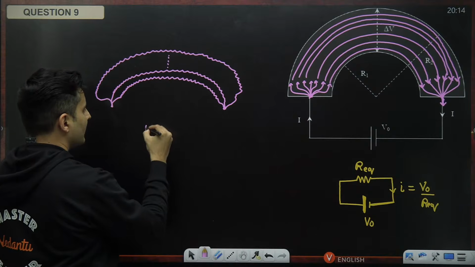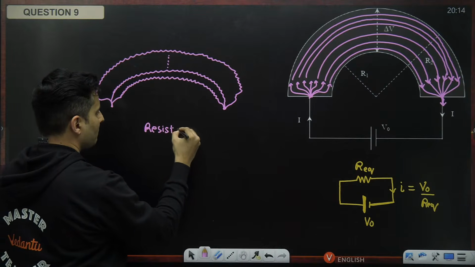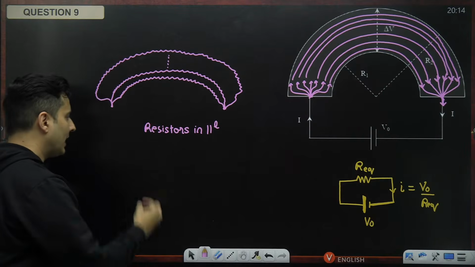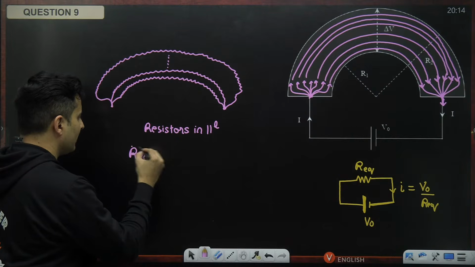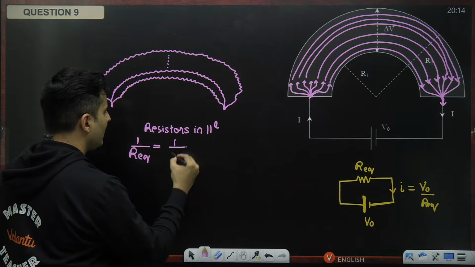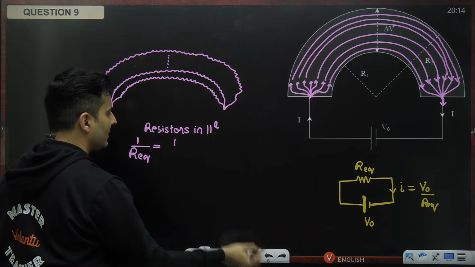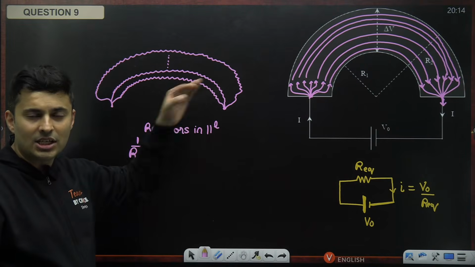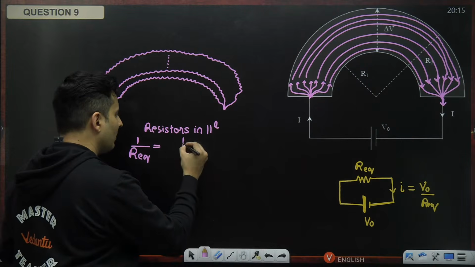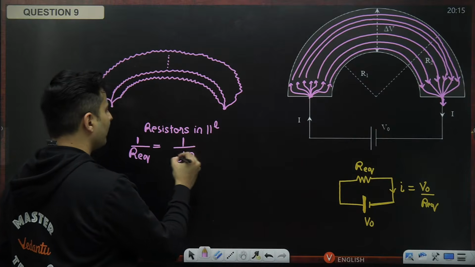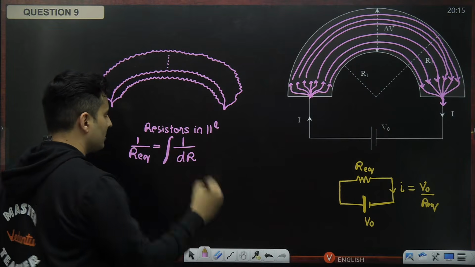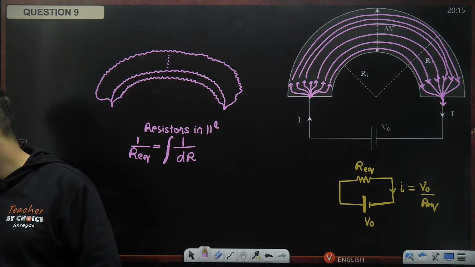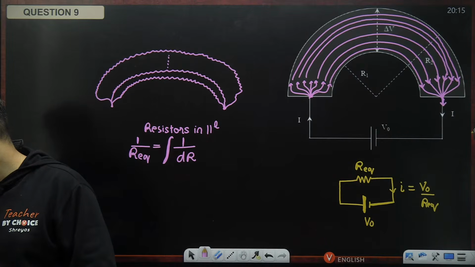So resistors in parallel. That means the equivalent resistance reciprocal will be 1 by resistance 1 plus 1 by resistance 2, but there will be infinite such parts. So I think it will be 1 by dr, and I have to integrate this. That is what it should look like. Yes or no? Come on, think about it.